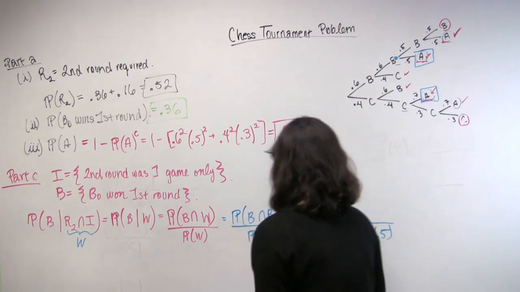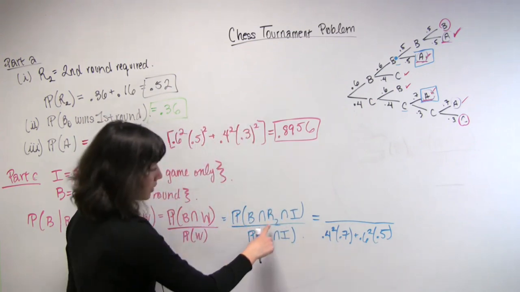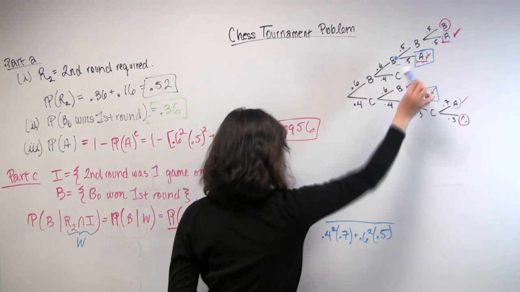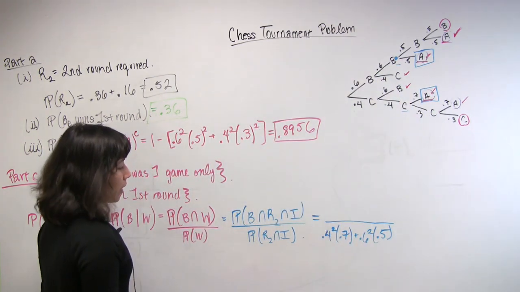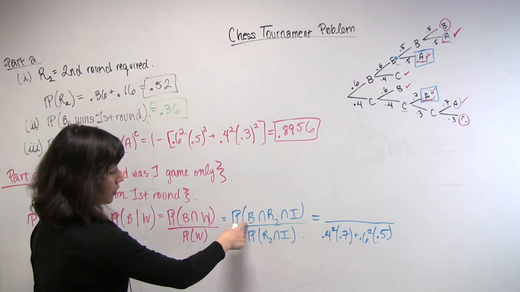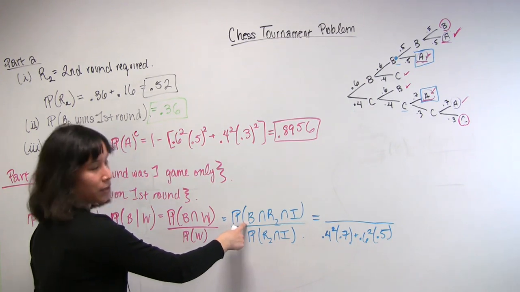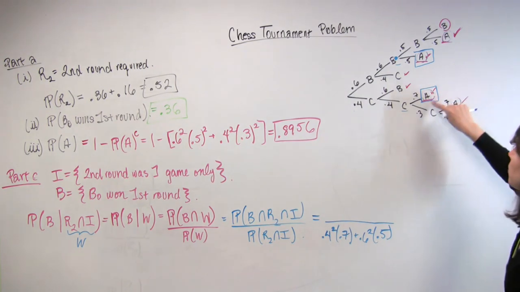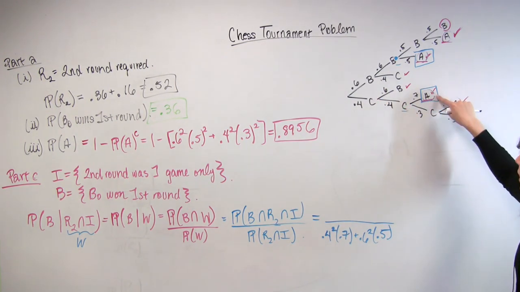Okay, we're almost done. We just need to look at the intersection of B with R2 and I. So R2 and I are the ones we've already circled. But now we want to add one more constraint, which is that Bo had to have won the first round. And so we see here that Chi won the first round if we're looking at this outcome, so he's no good.